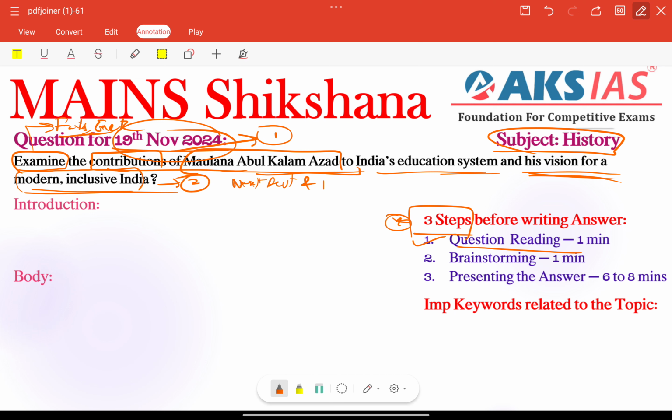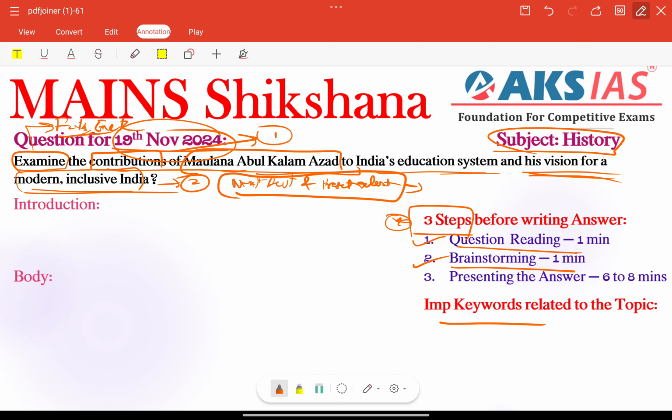events or present relevant features, right? We can add these type of issues in the conclusion itself. So this is the perfect structure. Next important step is brainstorming.